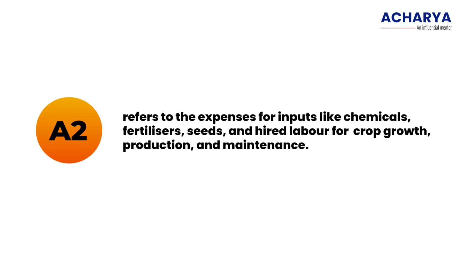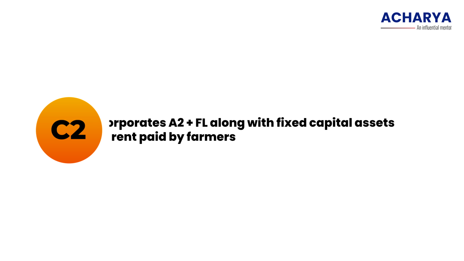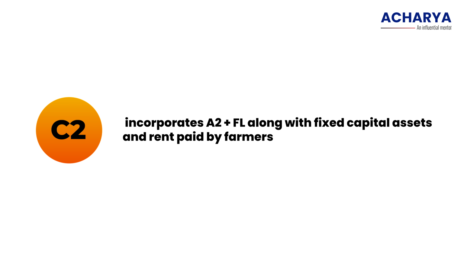A2 refers to the expenses for inputs like chemicals, fertilizers, seeds, and hired labor for crop growth, production, and maintenance. A2 plus FL cost includes both actual costs incurred by farmers as well as implicit costs such as the value of family labor. C2 incorporates A2 plus FL along with fixed capital assets and rent paid by farmers.